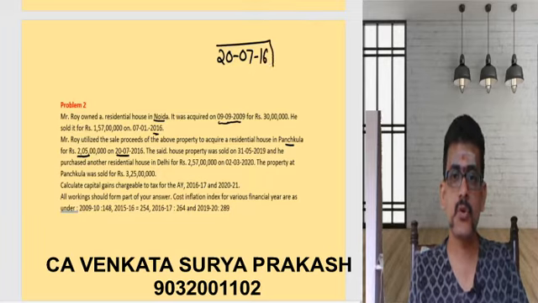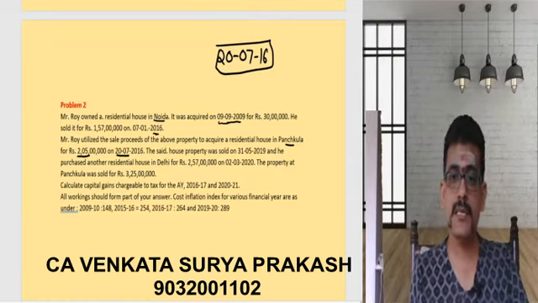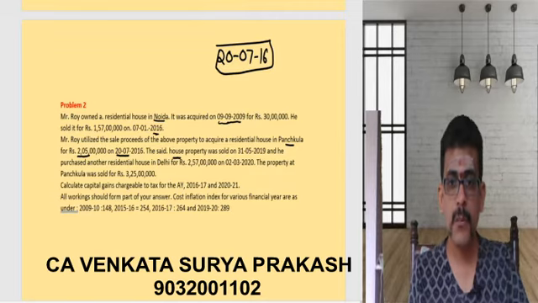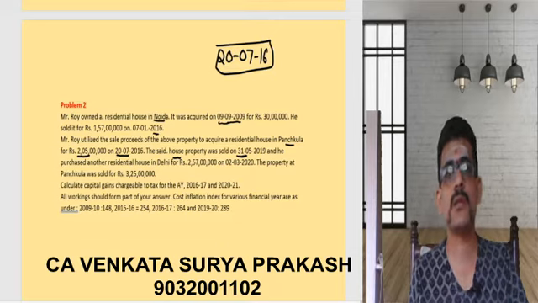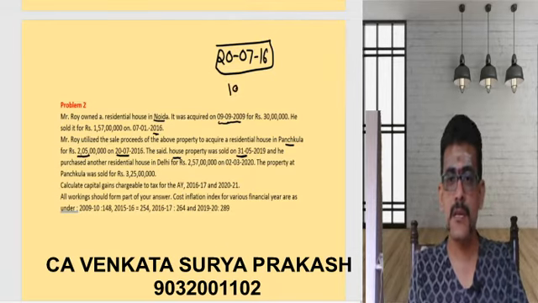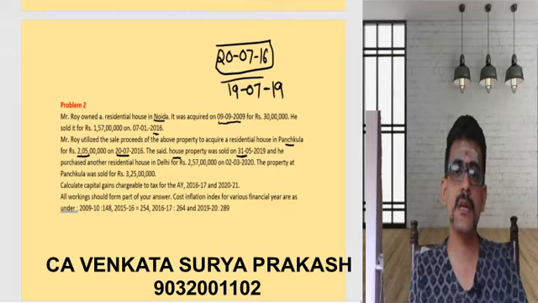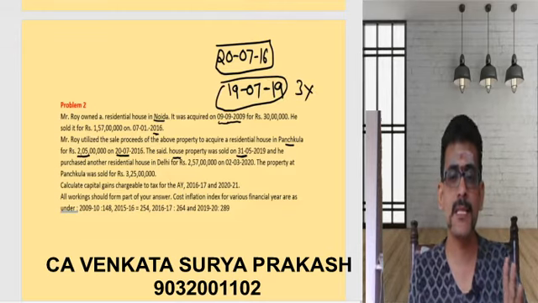This should not be sold within a period of 3 years. Now let us see what is happening. The said house property was sold on 31st May 2019. See, when will the 3 years period expire? It is going to expire on 19th July 2019. He should not sell within this period.